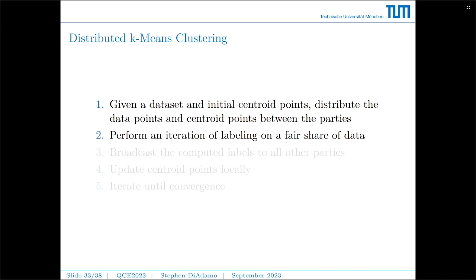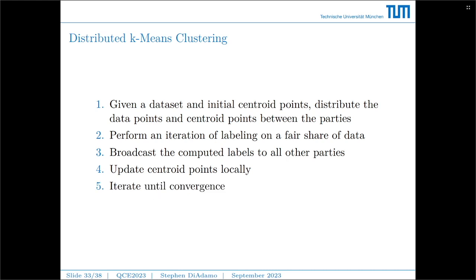Then what we do is we perform an iteration of labeling. So each node gets a fair share of data and they compute the distance to the centroid points. Once that's done, they broadcast the computed labels to all the other parties so that all the other parties can update the centroid points locally. And then they iterate this process until the centroid points converge to a single point. There are other ways to perform distributed k-means clustering, but this is the way we found made the most sense for our scenario.